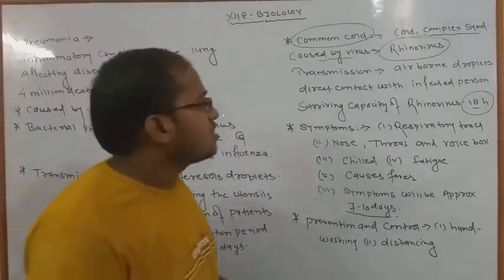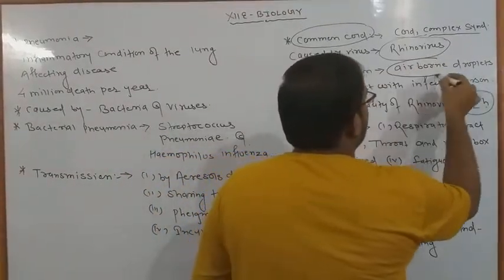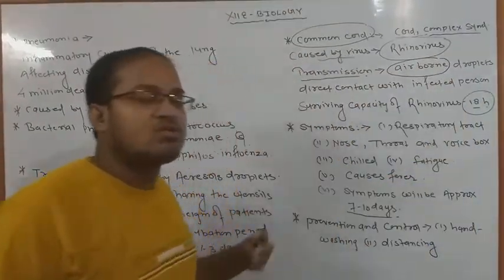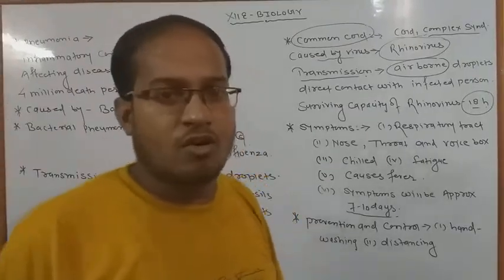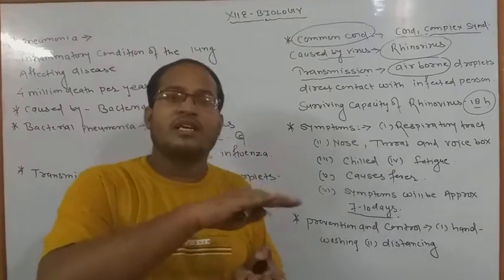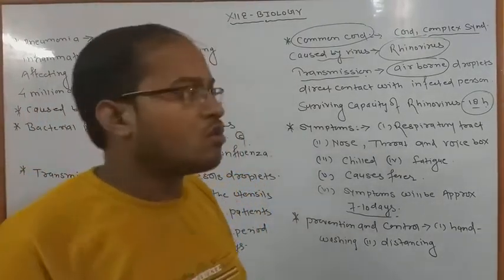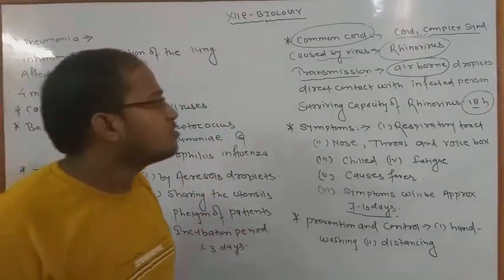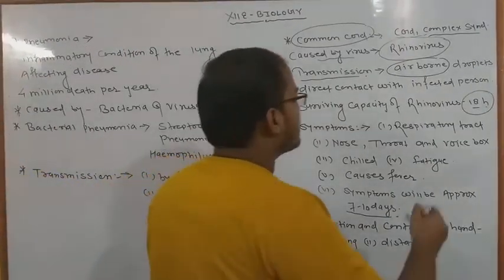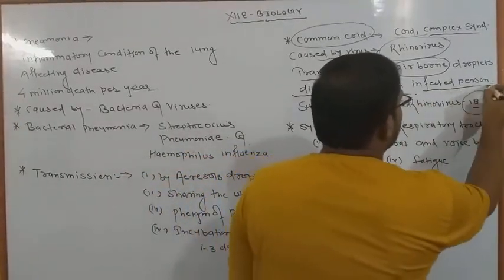The transmission of common cold is by airborne droplets, also known as air droplets. We have studied particulate droplets which are suspended in the atmosphere for some time. That is called airborne. It spreads through the air, and most importantly, it spreads by direct contact with an infected person.